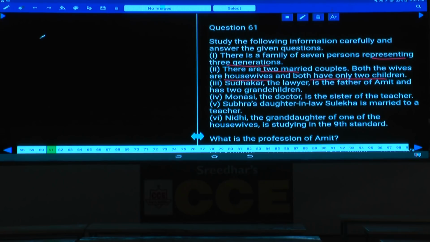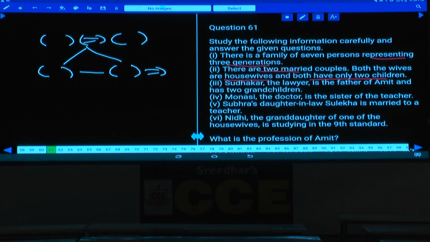The first couple is here, and this is the first couple. Now this first couple is having 2 children, isn't it? Now these 2 persons are siblings. One of these 2 persons got married. Now this person is also having 2 children. Now check out how many persons are there. 2 plus 3, 5, 5 plus 2 in total 7. Clear now? Now we need to fix the persons in these 7 places. And this is the family tree.